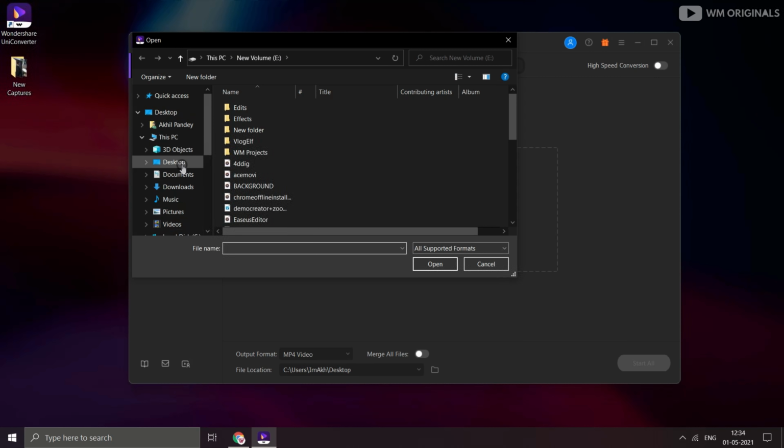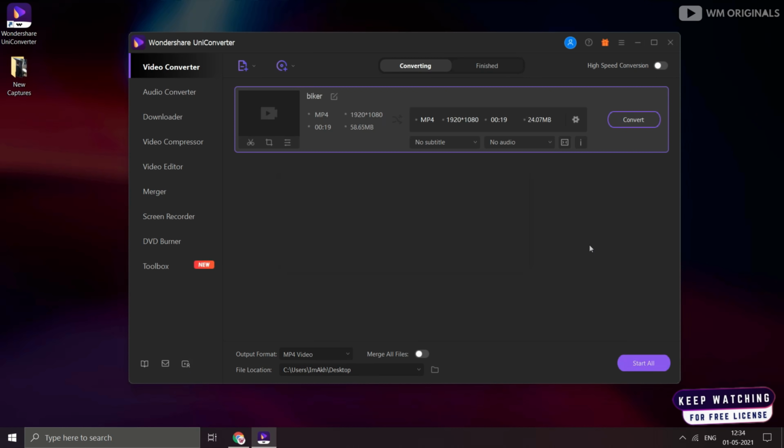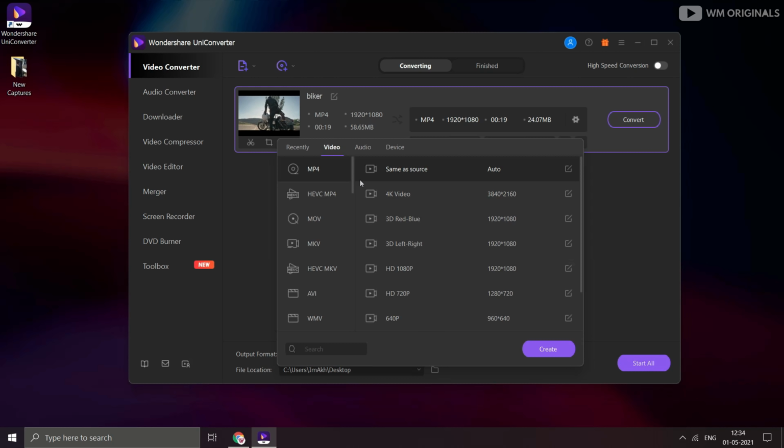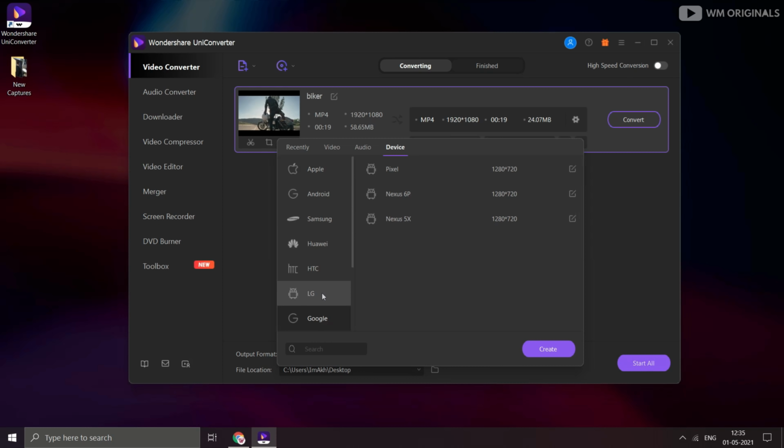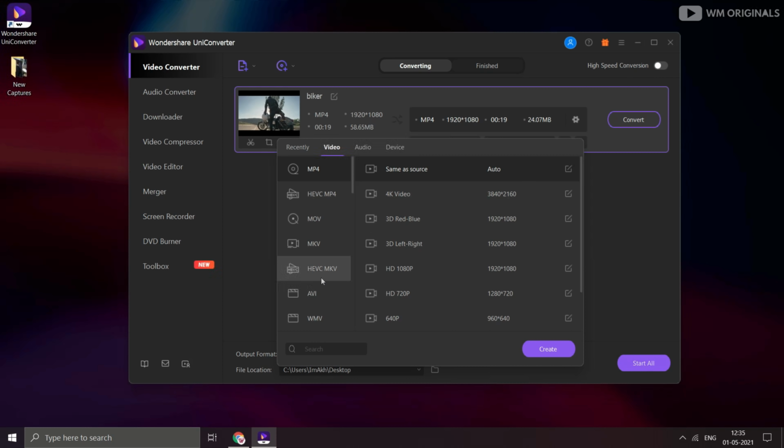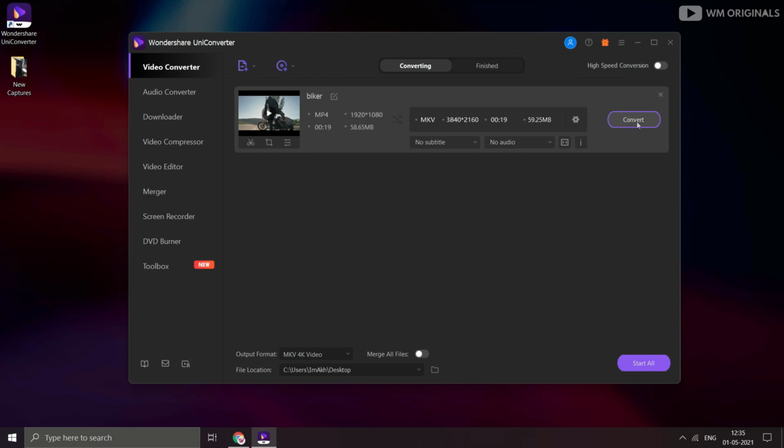Click on browse, or you can also drag a file to convert. Now from here we can choose the video format to which we want to convert our video. Not only can we select a video format, but we can also convert video for a specific device as well. Let's convert this MP4 video to MKV. Once we have selected the format, click on convert to start conversion.